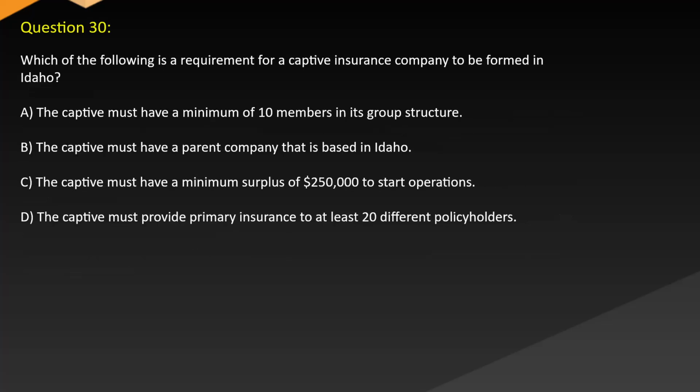Question 30. Which of the following is a requirement for a captive insurance company to be formed in Idaho? A. The captive must have a minimum of 10 members in its group structure. B. The captive must have a parent company that is based in Idaho. C. The captive must have a minimum surplus of $250,000 to start operations. D. The captive must provide primary insurance to at least 20 different policyholders.